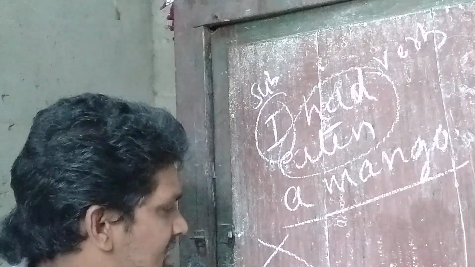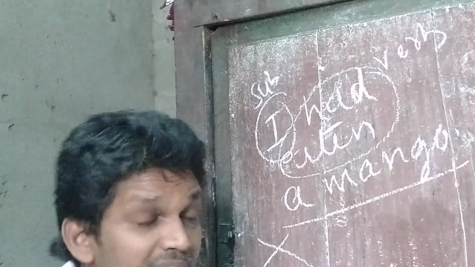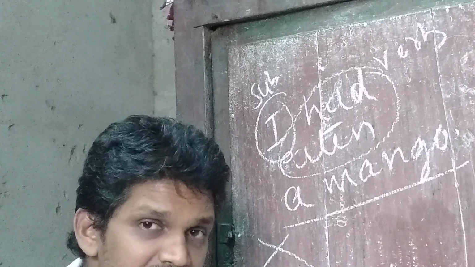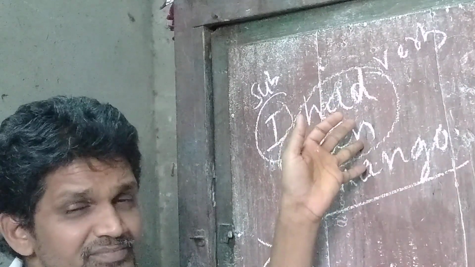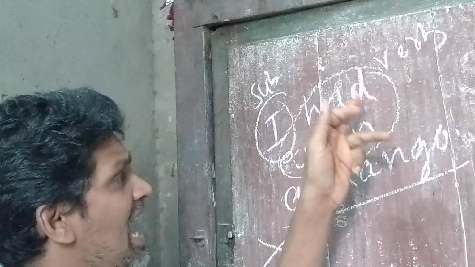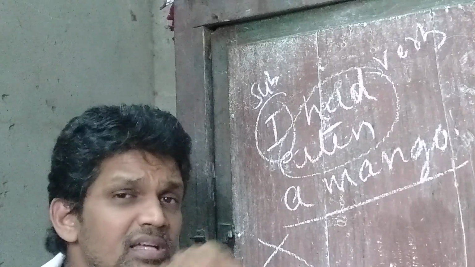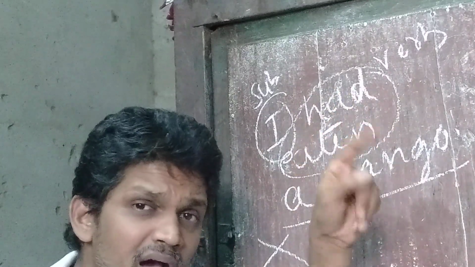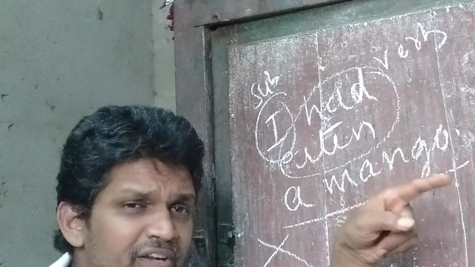The object became the subject, and the subject became the object. And what's the next one? Had eaten. This is a very easy one. Had eaten is in past perfect tense. So what is the formula or rule for past perfect tense?